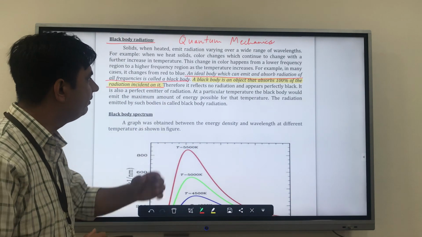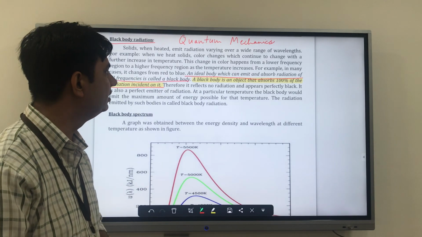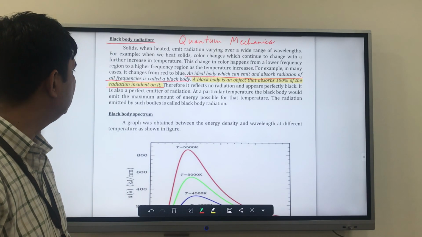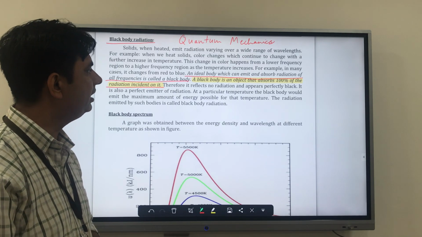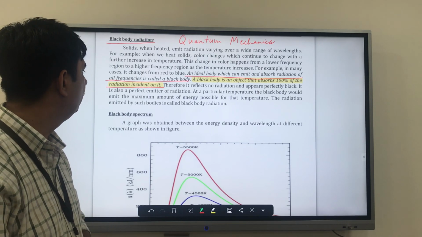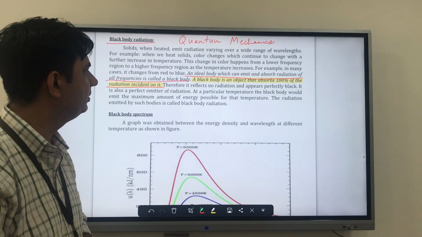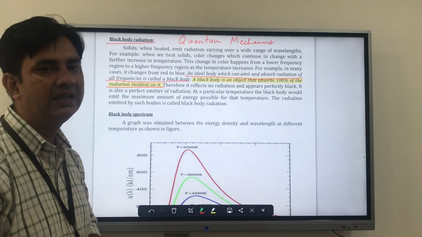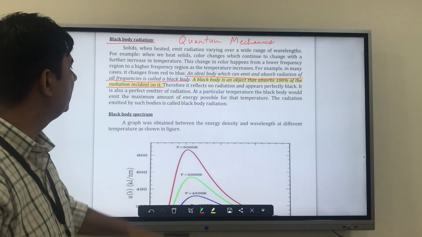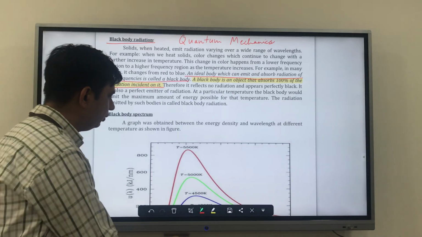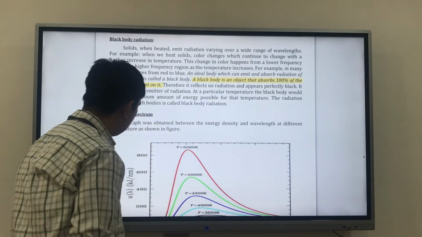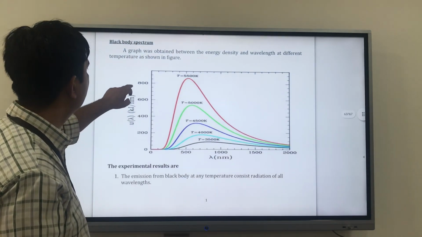Therefore it reflects no radiation and appears perfectly black. It is also a perfect emitter of radiation. At a particular temperature, the black body would emit the maximum amount of energy possible for that temperature, and the radiation emitted by such a body is called black body radiation. So you can see a black body spectrum over here.